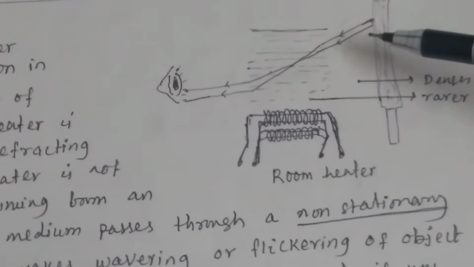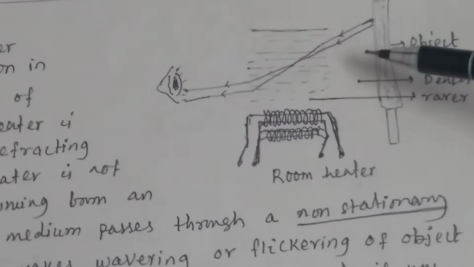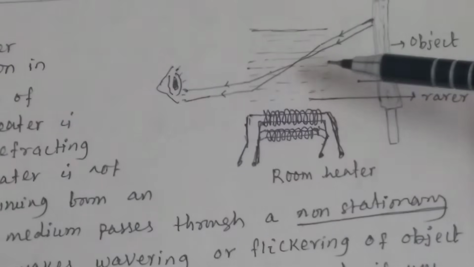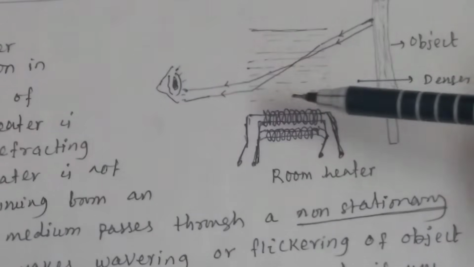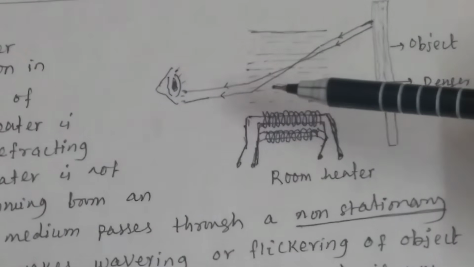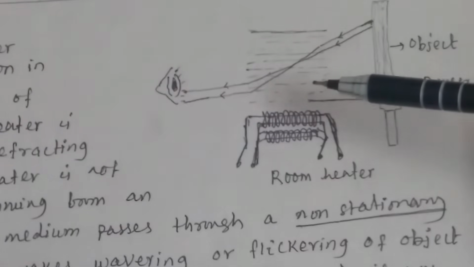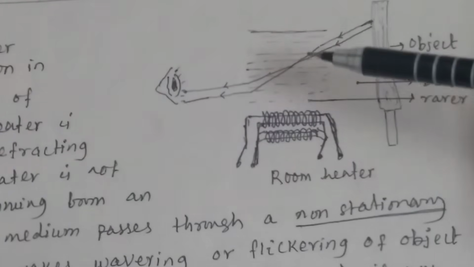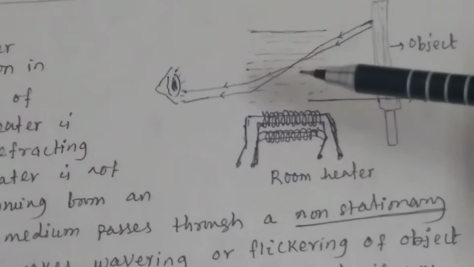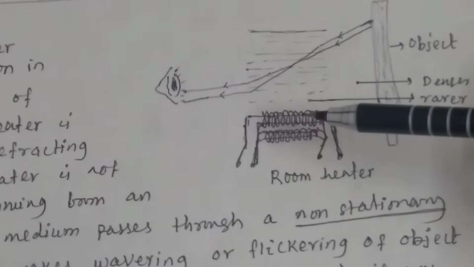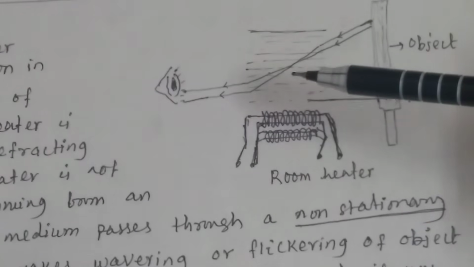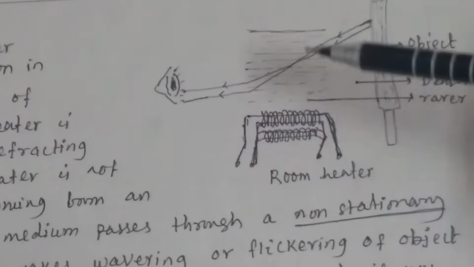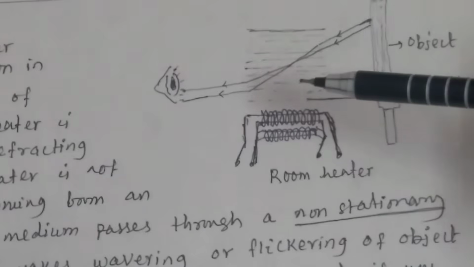Light coming from this object passes from denser medium to rarer medium and suffers refraction. But this rarer medium is not fixed, because the heat coming from this heater is not streamlined, it is turbulent.